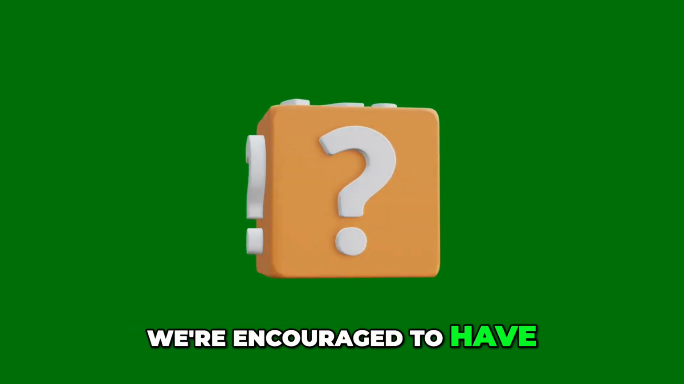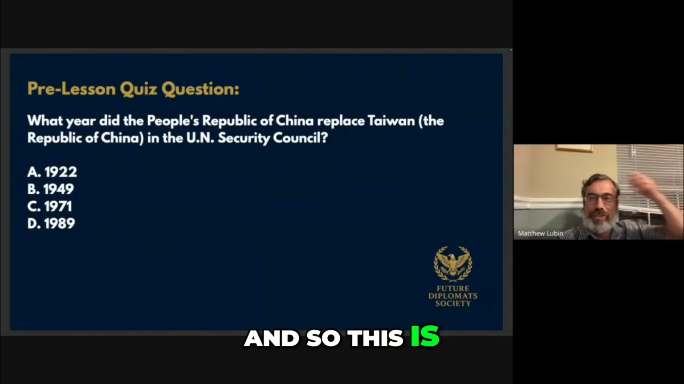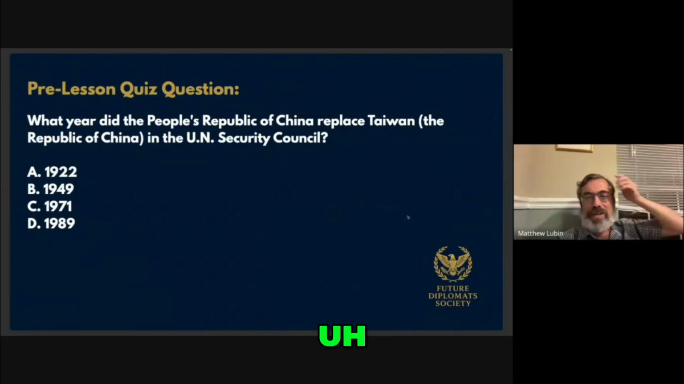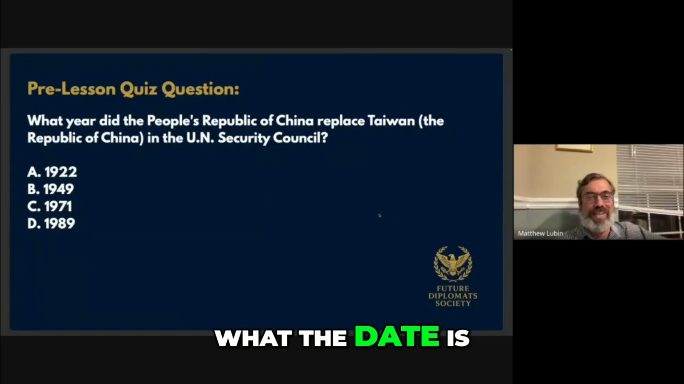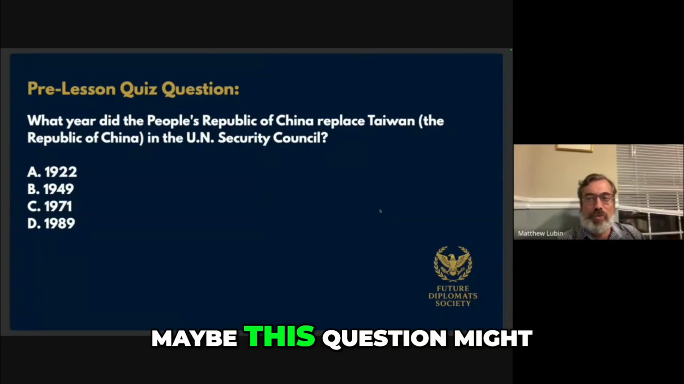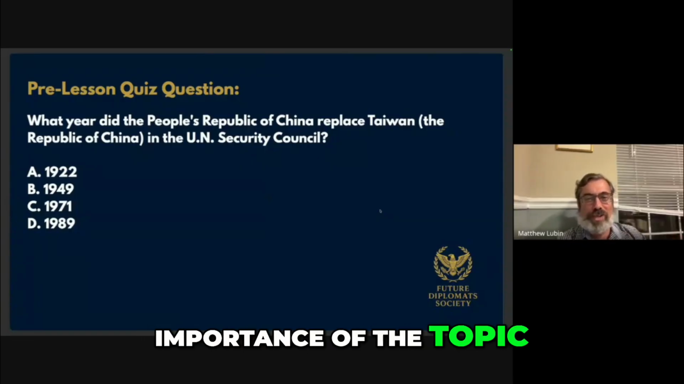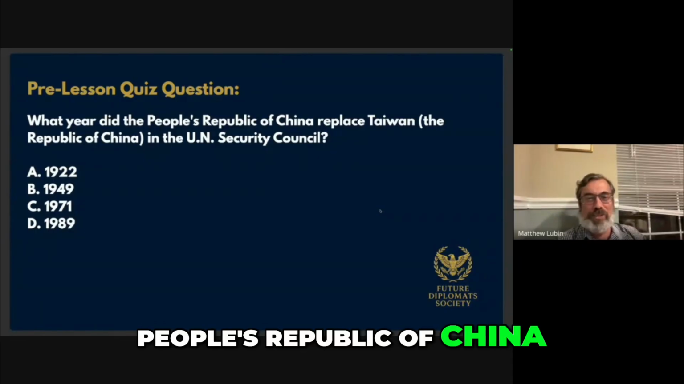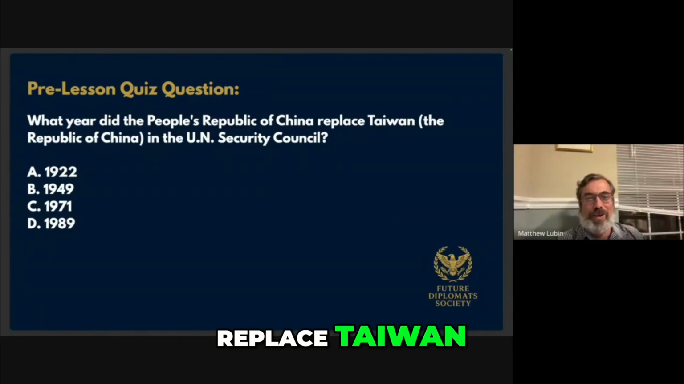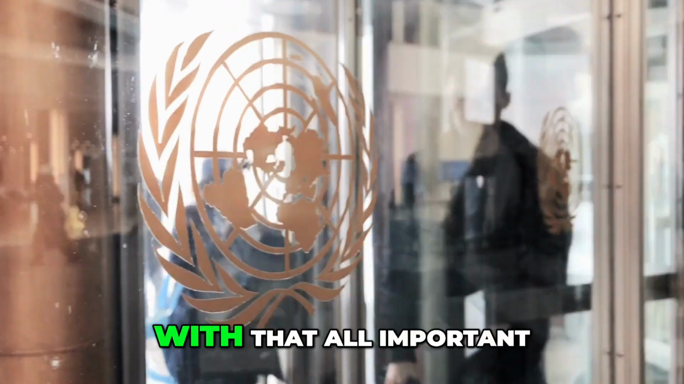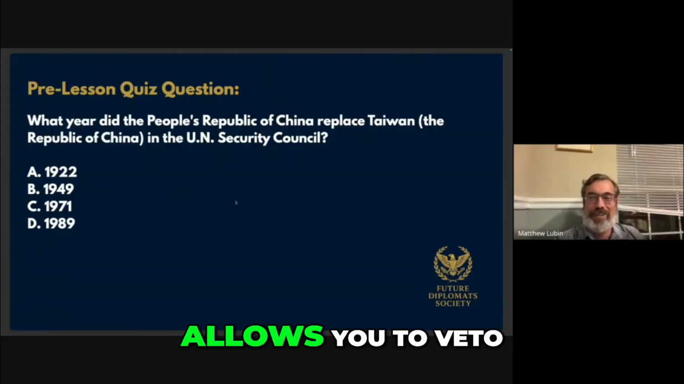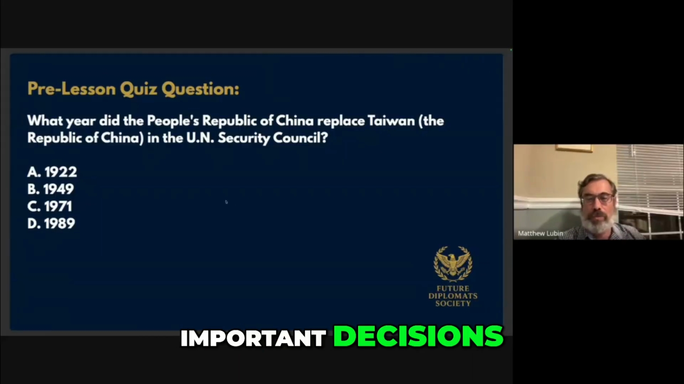We're encouraged to have some type of pre-lesson quiz question. And so this is, again, although this is pertaining to the whole sweep of things, I'm not going to tell you what the date is, but maybe this question might suggest some of the importance of the topic. What year did the People's Republic of China replace Taiwan, also known as the Republic of China, in the UN Security Council, with that all-important Security Council seat that allows you to veto important decisions, right?